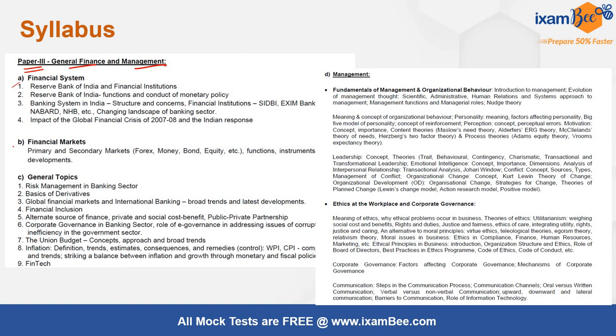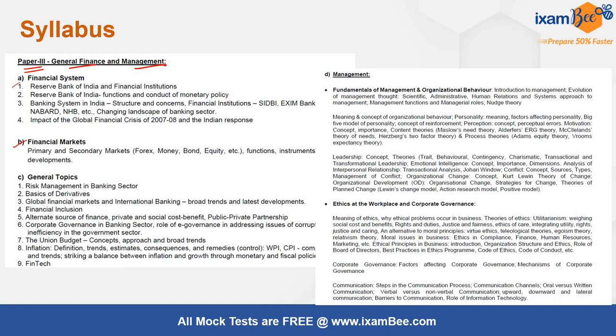The second aspect relates to the financial markets, all kinds: forex, money, bond, equity, how they function, what the instruments are, what the latest developments are in any of these markets. And then there are a lot of general topics which are very pertinent to understanding the financial system, like risk management in the banking system, how derivatives can be used in the financial markets and the financial system, the global financial updates, financial inclusion, which is a very critical area on which RBI concentrates, and the alternate sources of finance.